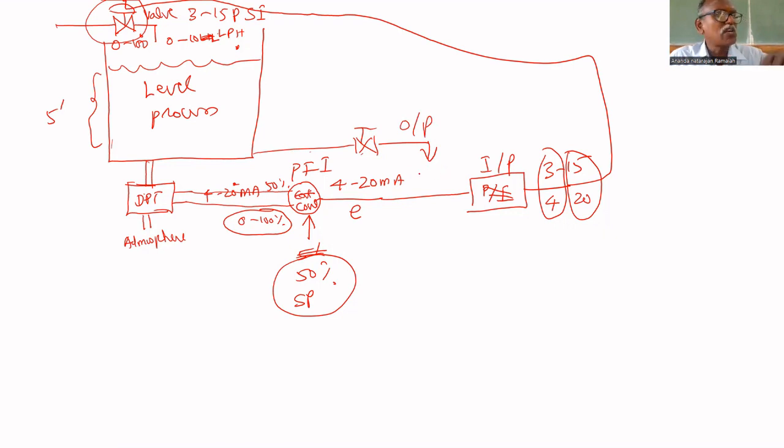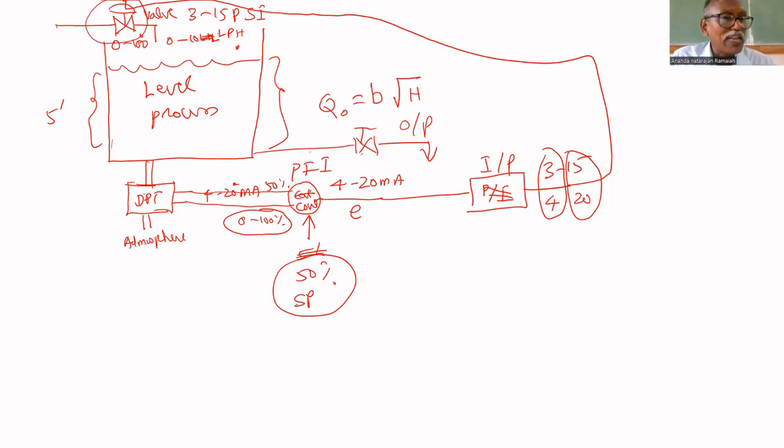This outflow rate is proportional to level. That's why you need a controller. Depending upon the level, the flow rate will come. The outflow rate is Q output equal to some constant times the square root of H. Depending upon H, the outflow rate will be there. That is given to the second process.